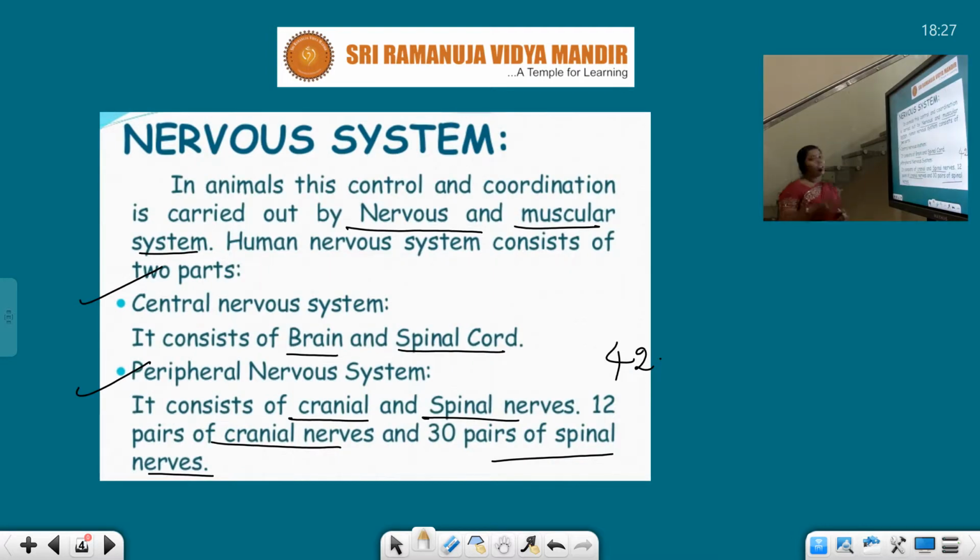Right. Nervous system. In the human body, the nervous system has two parts: central nervous system and peripheral nervous system. Central nervous system consists of brain and spinal cord. These two are the important things we have to talk about in the central nervous system. Next, peripheral nervous system. It consists of cranial and spinal nerves. In the cranium we have 12 pairs of nerves, whereas in the spinal we have 31 pairs of nerves.